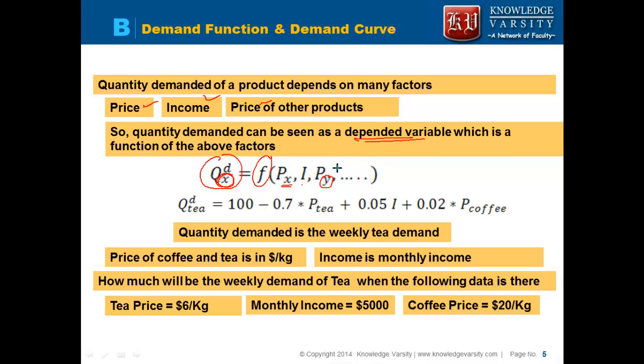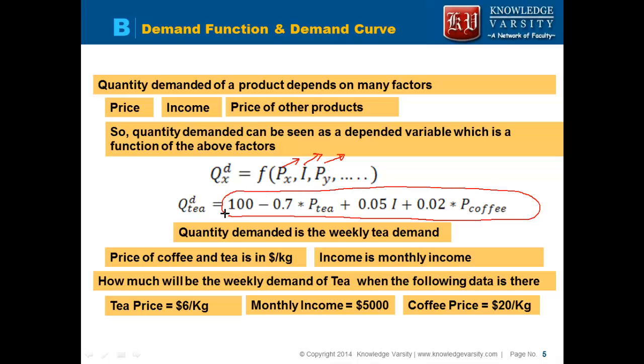Here we will only focus on the price of coffee, as one item which is a substitute product of tea. Our focus is to get the quantity demanded of tea. So the quantity demanded of tea, Q D, T, is a function of the price of tea, income of people, and also the price of coffee. This is the equation I have written.